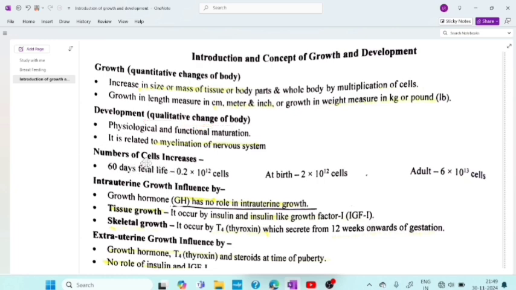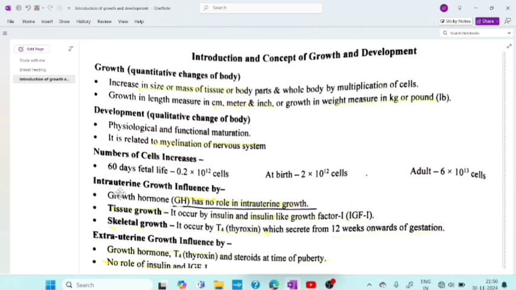Now coming to the number of cells increasing. That is written like statistics. It is given that at 60 days of fetal life there are 0.2 into 10 to the power 12 cells. At birth the number is 2 into 10 to the power 12 cells, and in adults 6 into 10 to the power 13 cells. Okay.